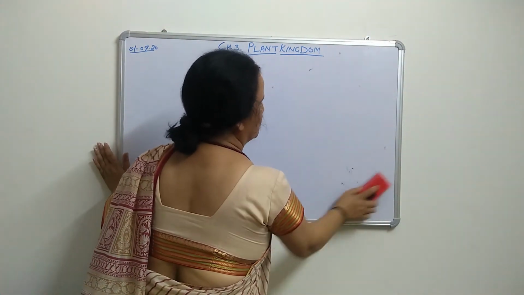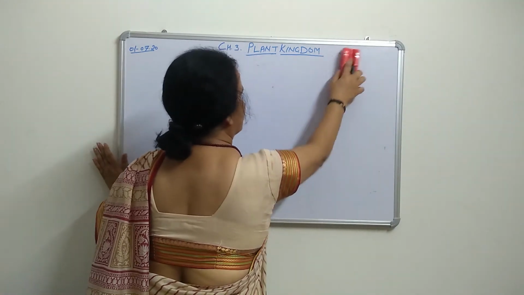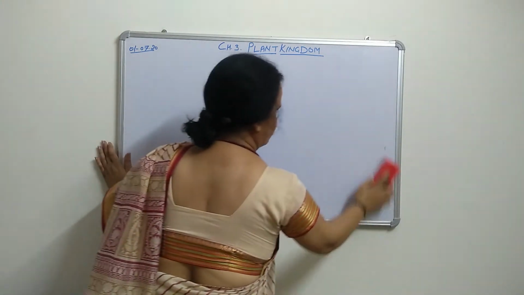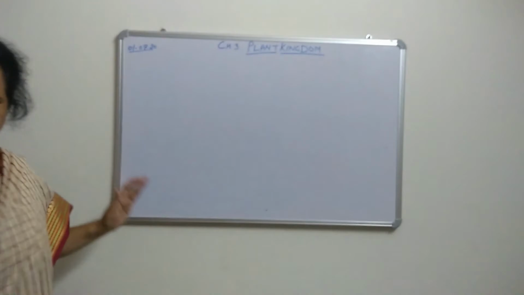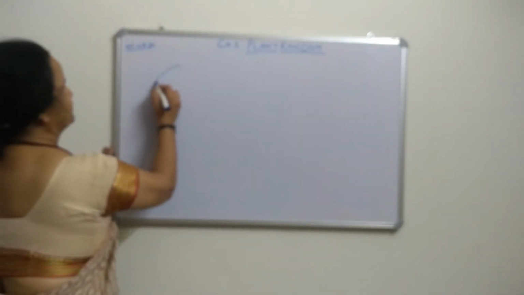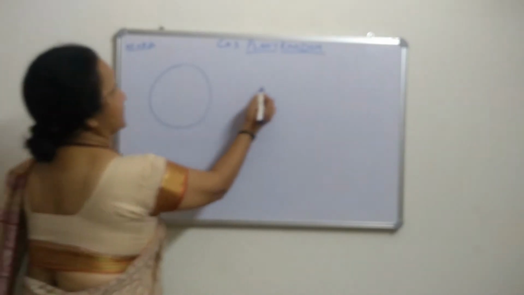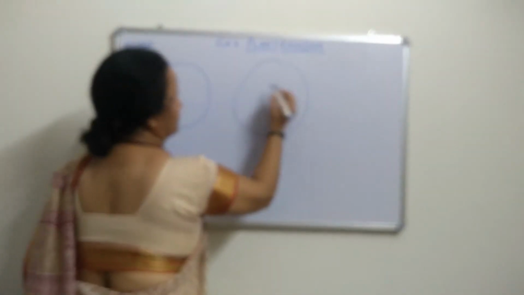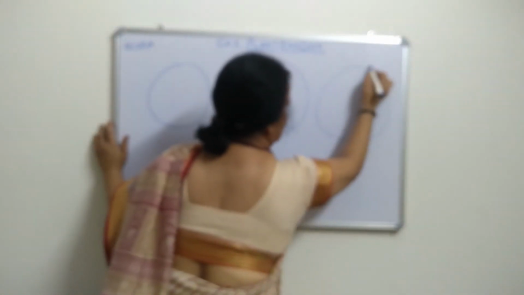You have seen bryophyte, gametophyte main phase, sporophyte main phase, the dominant phase. Now there are 3 life cycles given.